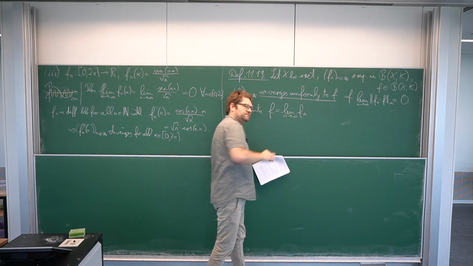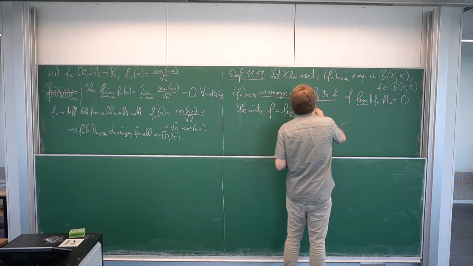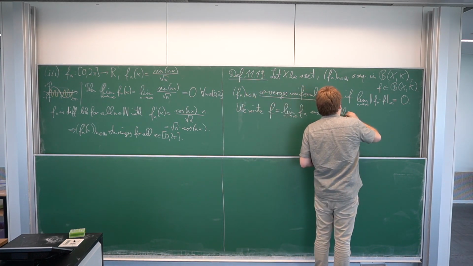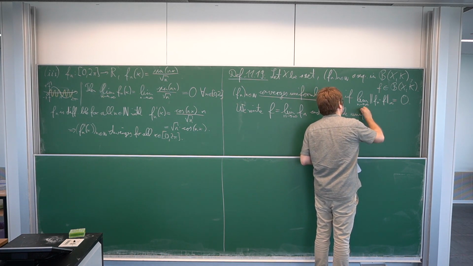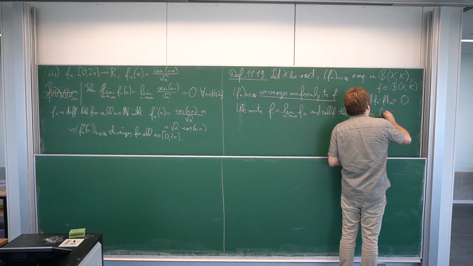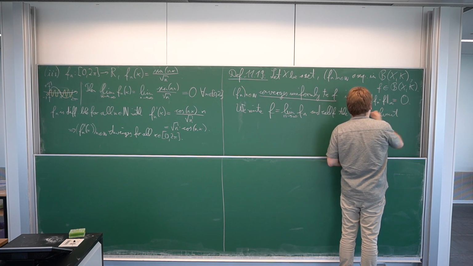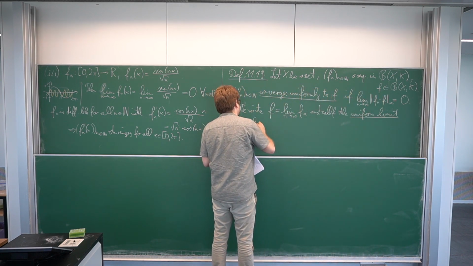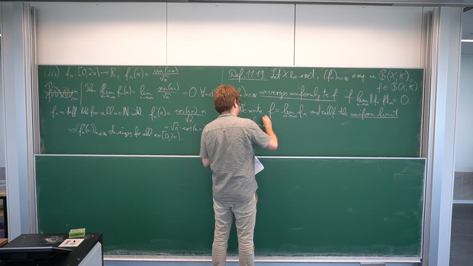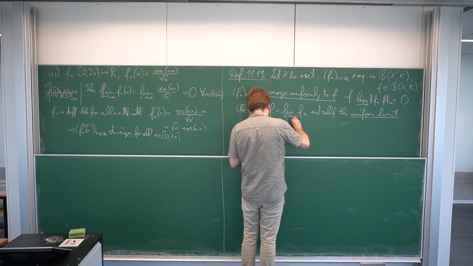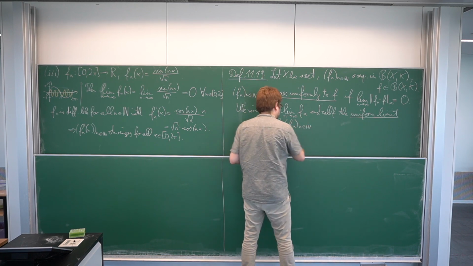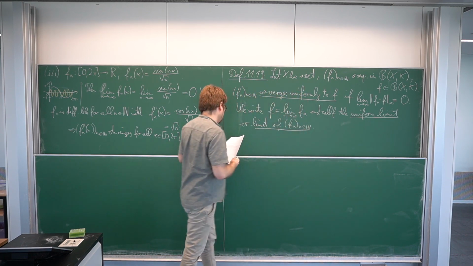We write f is then the limit here, and call f the uniform limit, or if it's clear that we are always studying uniform convergence, just the limit of f_n.